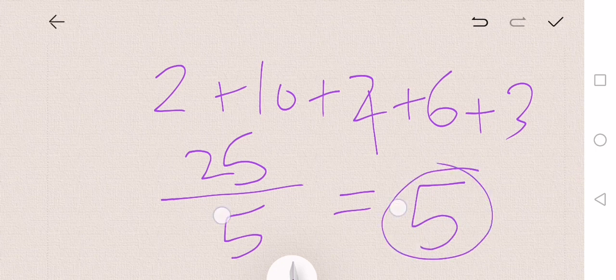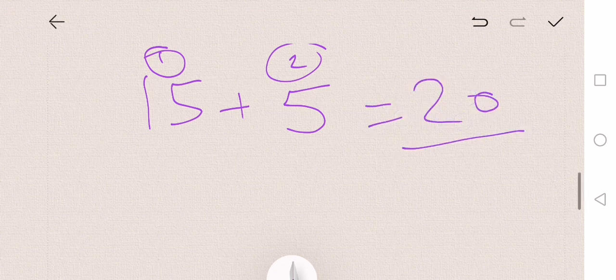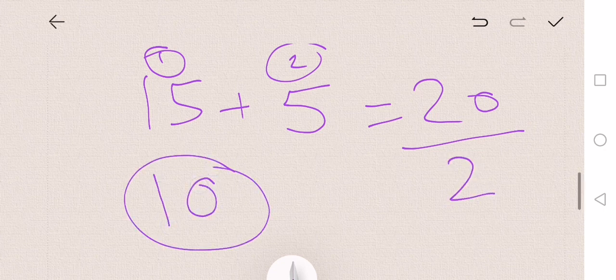Same. Let's say you have a bracelet business. So let's say you're selling bracelets. One day you sold 15 bracelets and another day you sold 5 bracelets. What is the average? On day 1 you sold 15 and on day 2 you sold 5. Very simple. You need to add them together and divide by the number of days, which is 2. So each and every day, on an average, you were selling 10 bracelets.